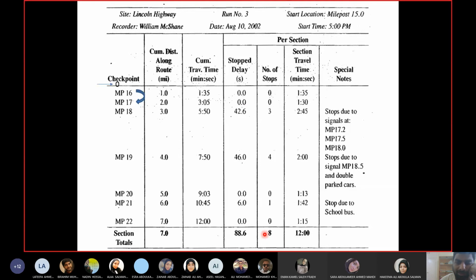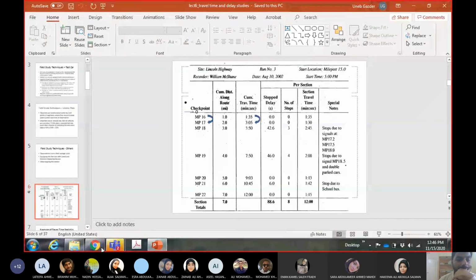What was the total travel time? You add all these values because this is the travel time for each section. So you add the travel time for all the sections and you get the total travel time from start to end, and obviously it should be the same as the cumulative travel time. So this is how you record the values and this is how you read them. Next time we will start with some calculations.